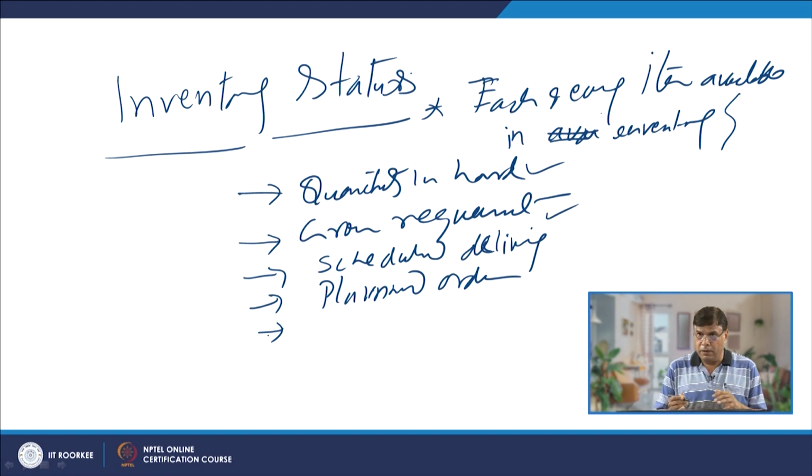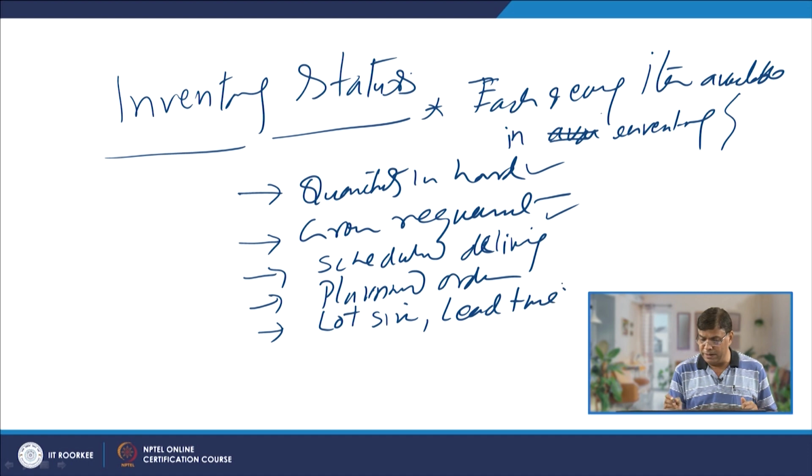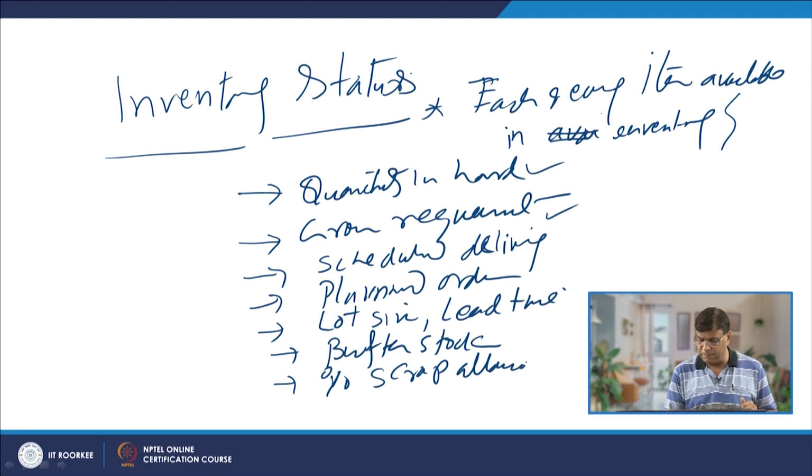Then what are the planned orders, the orders which will be planned for arranging the items. Apart from this, what will be the quantity that will be received against each order. That is about the lot size, and what will be the lead time for the delivery of the items, and then what is the buffer stock, and what is the percentage of scrap, or what we can say scrap allowance.